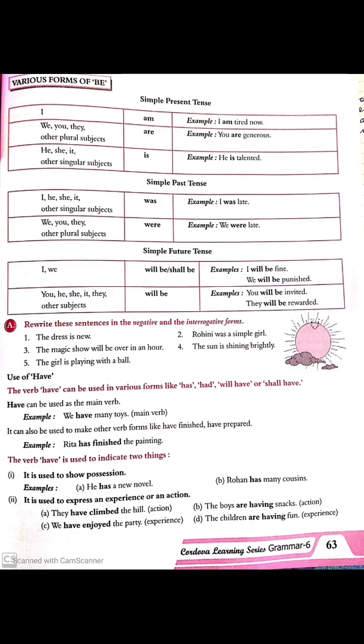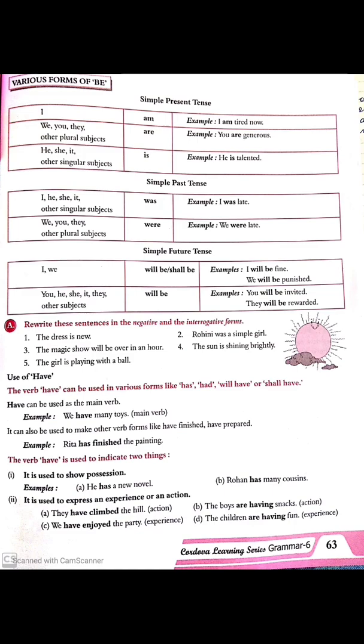Then with we, you, they and other plural subjects, the verb are is used to make sentences in the present tense. And with he, she, it and other singular subjects, the verb is is used in the present tense.